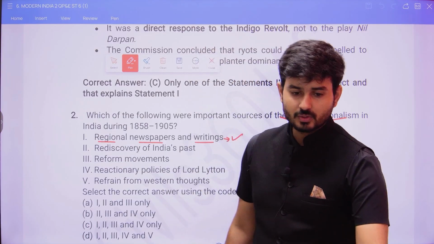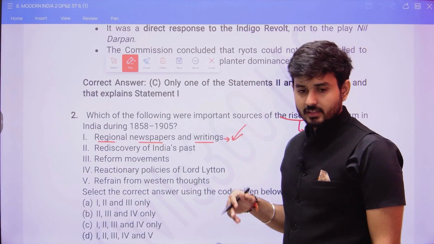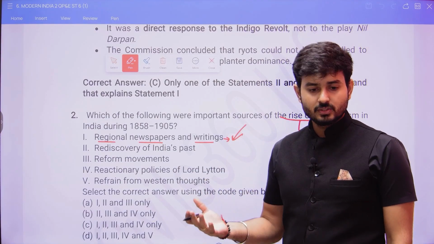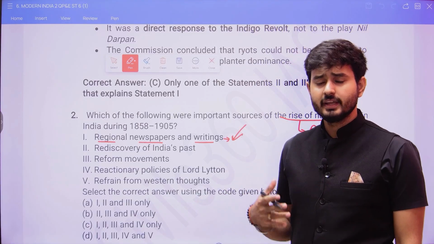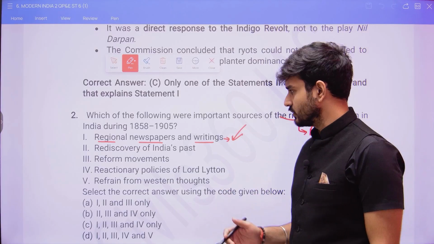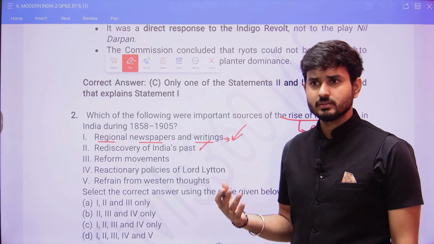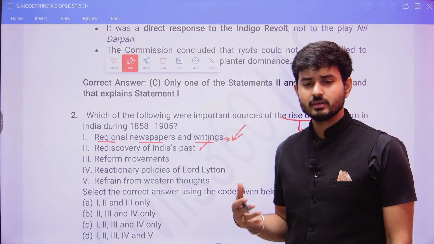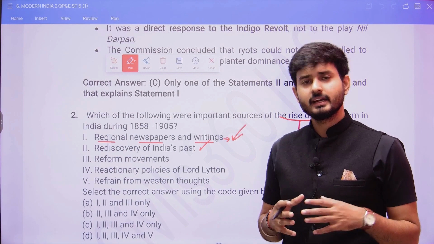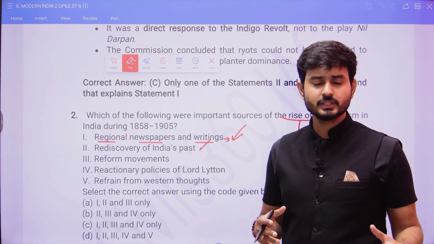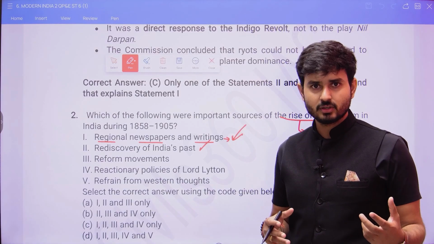So these intellectuals started writing newspapers and publishing them, and people got to know about the English, the Britishers. The second aspect is rediscovery of India's past. Now the intellectuals got to know that the people of India had a rich past, because the Britishers always used to say that you Indians have dark ages in the past and you have always been controlled by other foreigners.